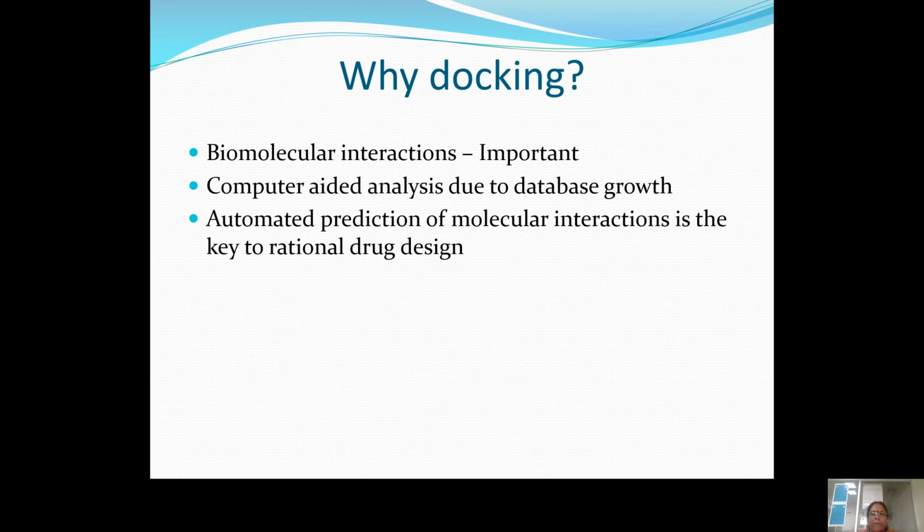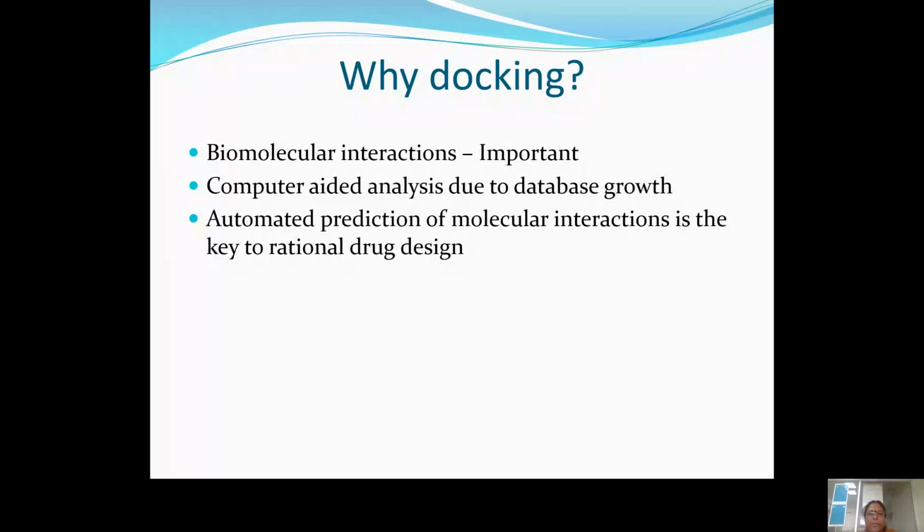Parallel to drug designing, docking gives a very strong recommendation for the prediction and analysis of receptor-ligand or protein-ligand interaction studies, that is for designing a new lead or for designing a ligand. For everything, docking is very important.